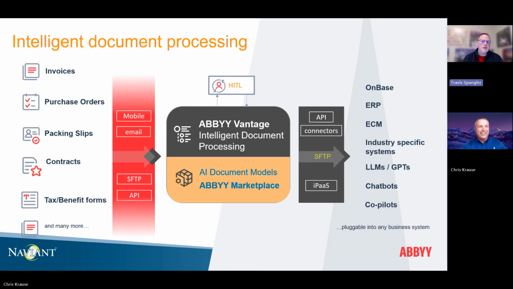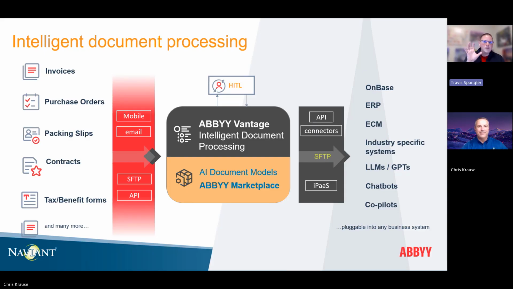When we think about a flow of a document, we may have invoices. If we think about the AR side of the house, we may have purchase orders and packing slips. So we have a combination of invoices that come in. And by the way, they can come in a variety of different ways. Sometimes we get them through snail mail. Sometimes we get them through email. Sometimes we have to download them from a portal. So there's a variety of ways we can get these documents in.